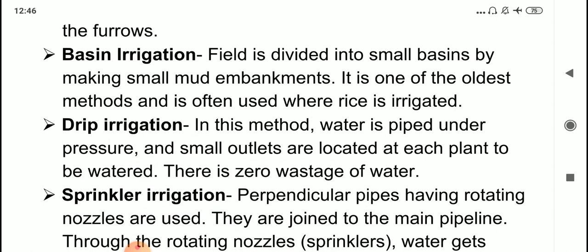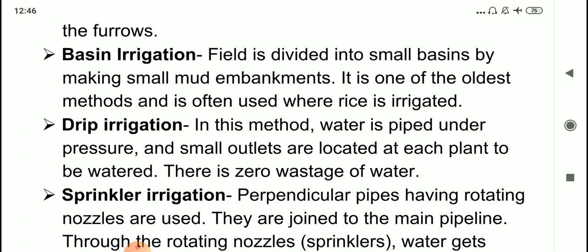Then the latest development is drip irrigation. It is the most water efficient method. Zero wastage is there in this method. It is used in such countries where there is scarcity of water. Okay, so drip irrigation is one of the most efficient methods.